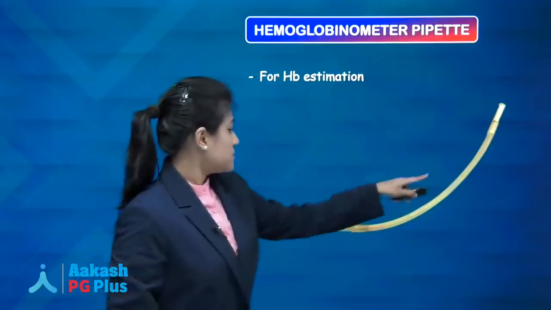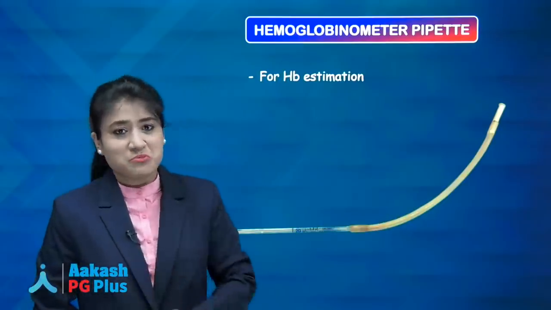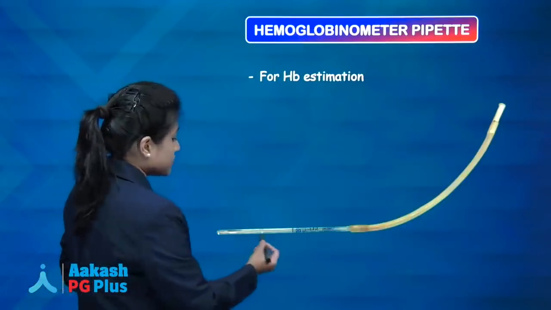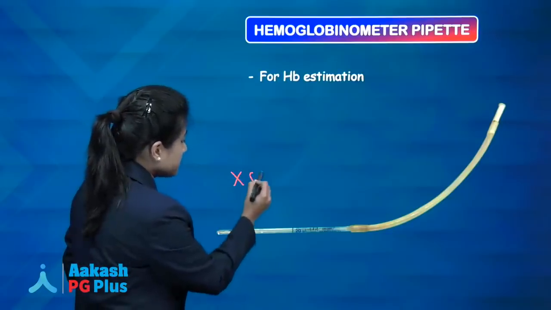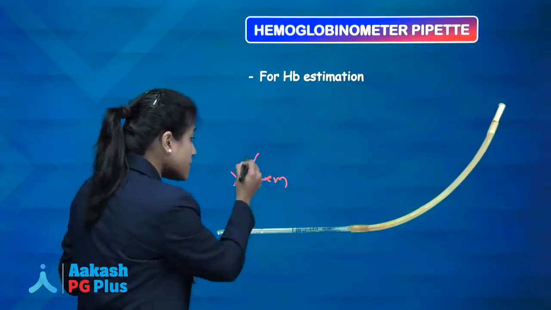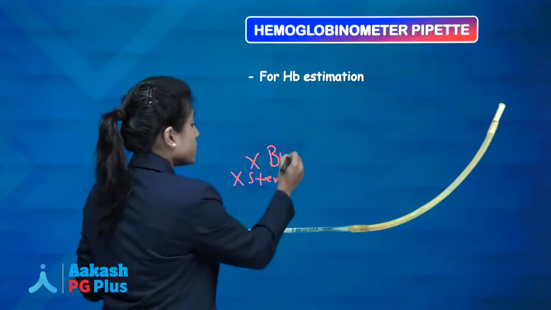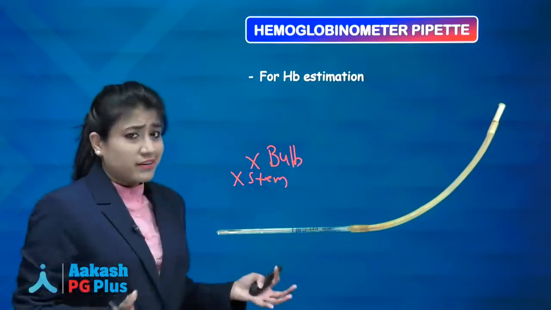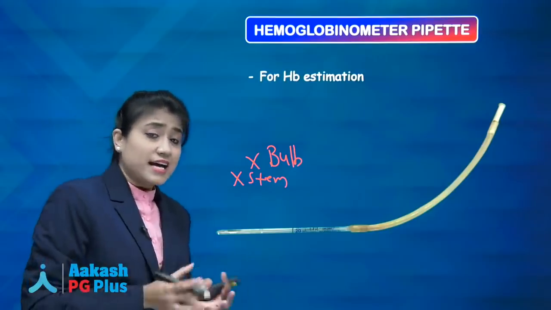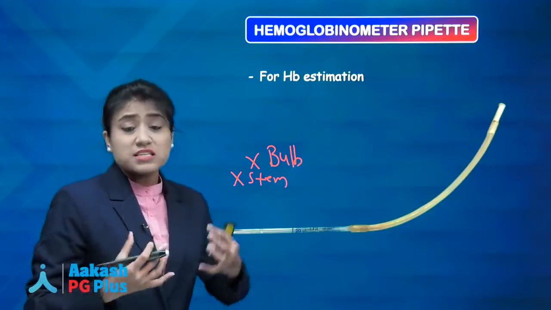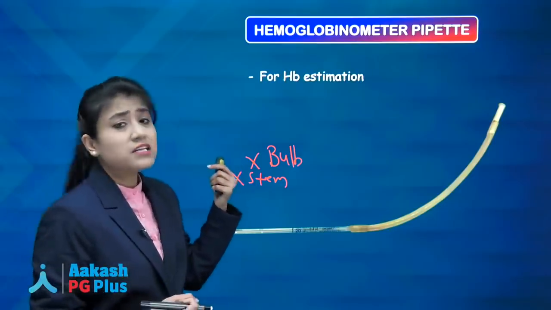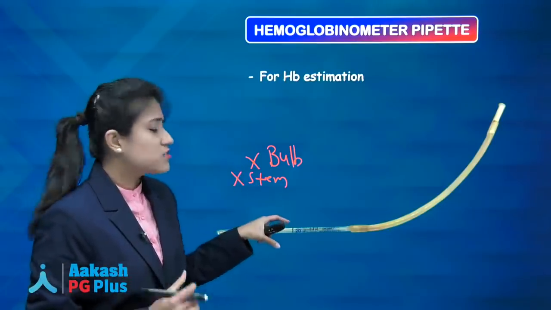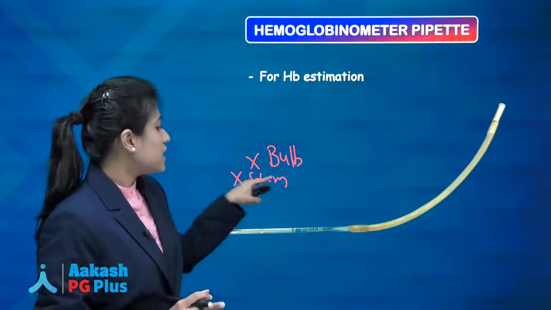Now what about this pipette? This is your hemoglobinometer pipette. Here you can see there is no marking on the stem. There is no bulb. Why no bulb? Because there is no need of dilution. If you want to mix the fluid with the blood, then you need what? A bulb. But here there is no need of dilution. That's why there is no bulb.